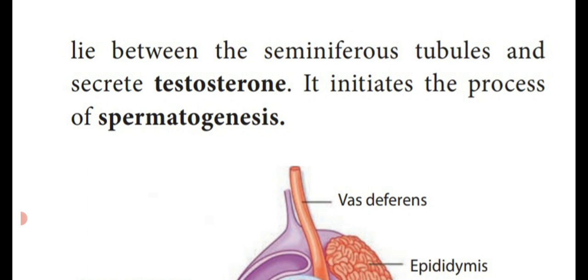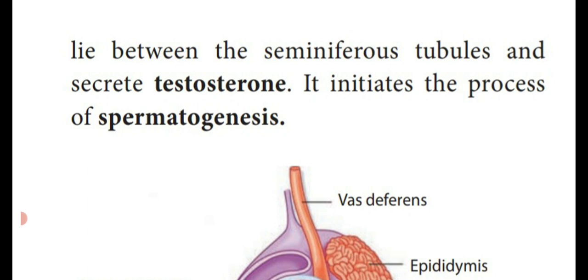Seminiferous tubules produce the sperm. The sperm get the nutritive food material from the Sertoli cells. The next cell is the Leydig cell, which is located between the seminiferous tubules. These Leydig cells secrete the hormone known as testosterone.